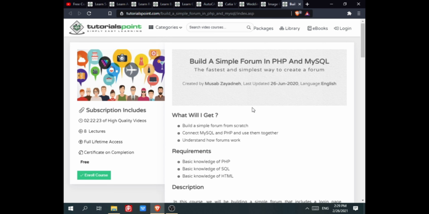The 10th course is Build a Simple Forum in PHP and SQL. This course is approximately 2.5 hours. This course consists of 8 lectures. You will get full lifetime access and also a certificate of completion. In this course, you will build a simple forum from scratch, connect MySQL and PHP and use them together, understanding how a forum works. The requirements of this course are basic knowledge of PHP, basic knowledge of SQL, and basic knowledge of HTML.